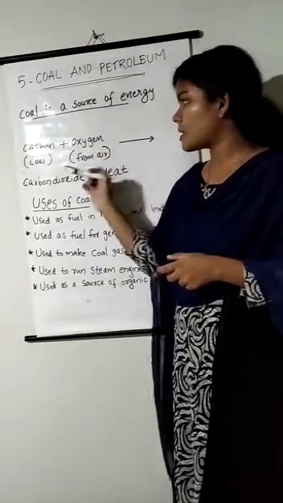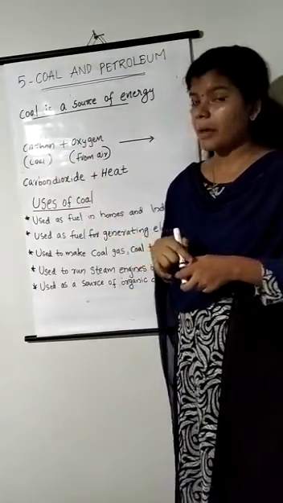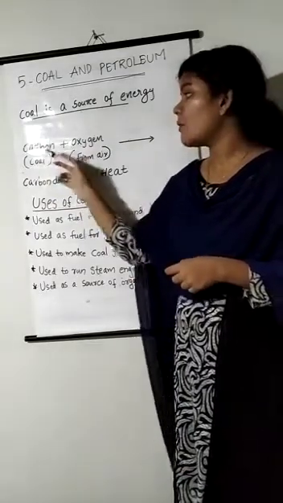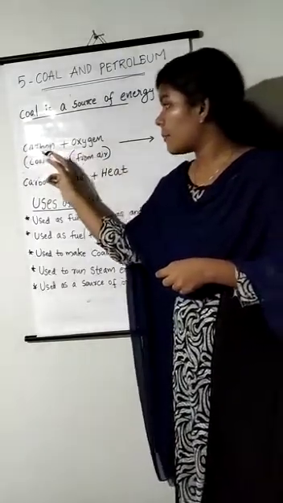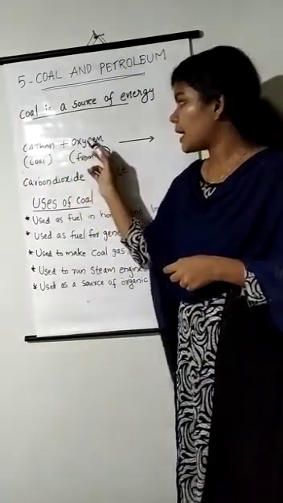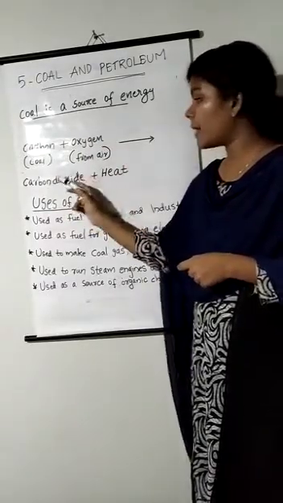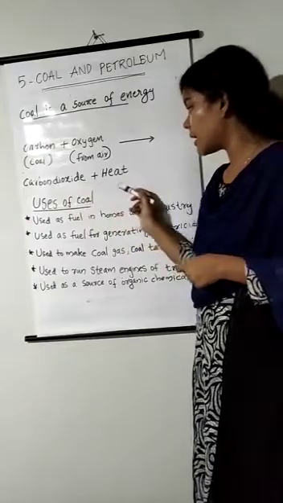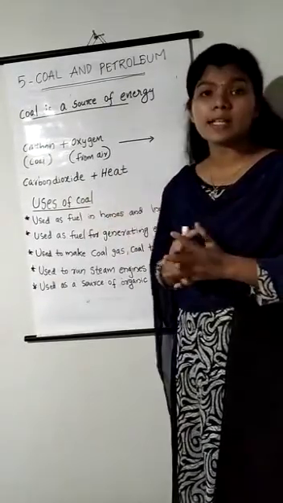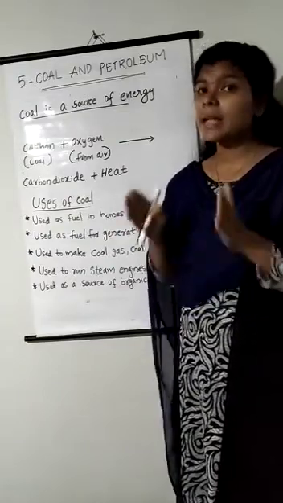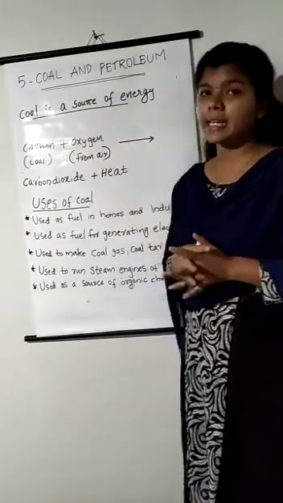Air contains oxygen and in coal the major component is carbon. My question is, what will happen when this coal is burned in the air? Carbon plus oxygen from the air gives, what is the product? Carbon dioxide plus heat. Here you can see that a lot of heat energy is produced. That's why coal is considered a source of heat energy.